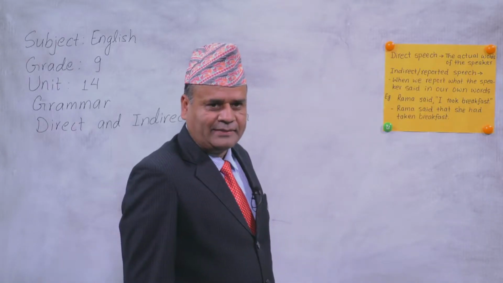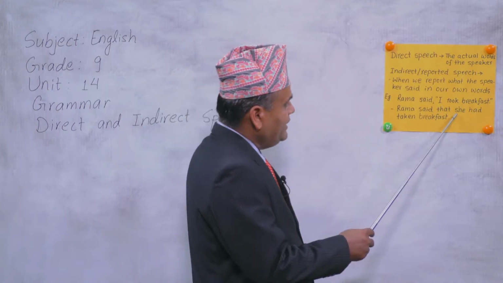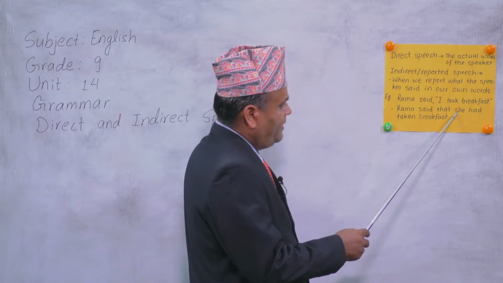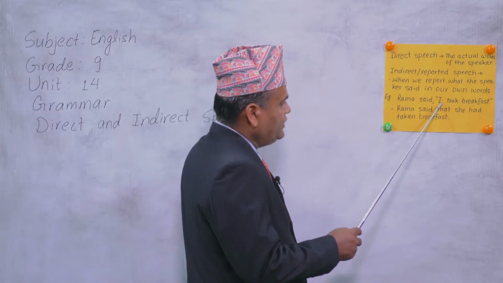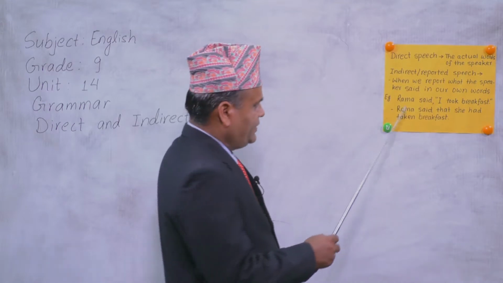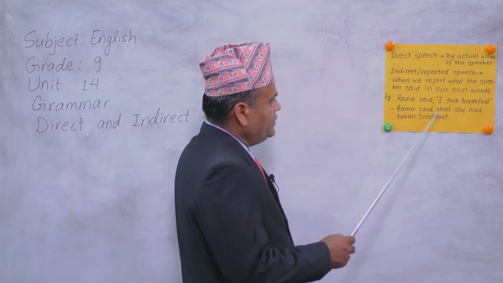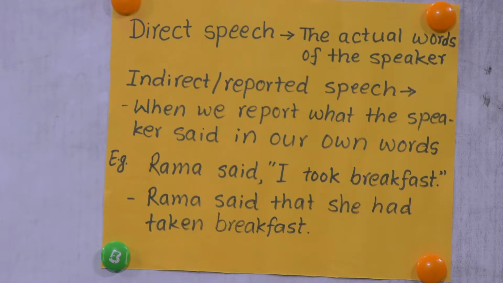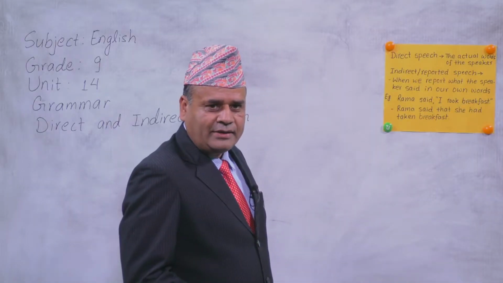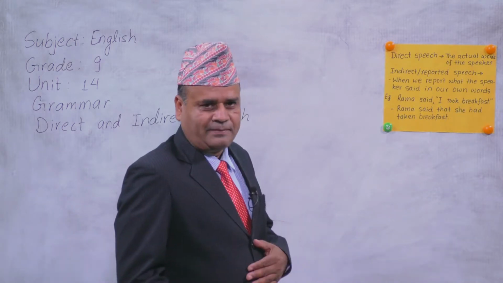What changes did you find here? There are some changes. I took breakfast in the first sentence, but here I goes to she, because I is the first person and it is changed according to the subject. Here Rama is the subject, so I means Rama. When Rama is changed into a pronoun, I becomes she. Dear students, I think you understood this. And this is simple past, and we have changed it into past perfect.